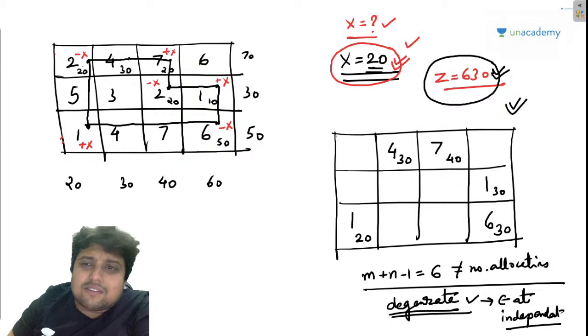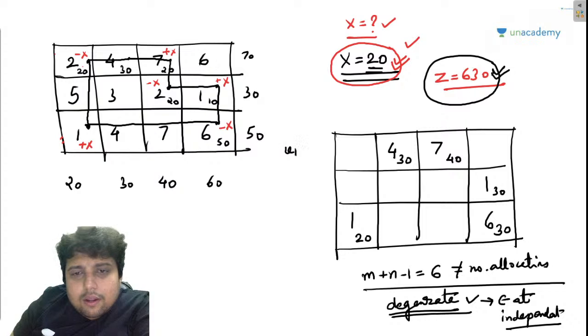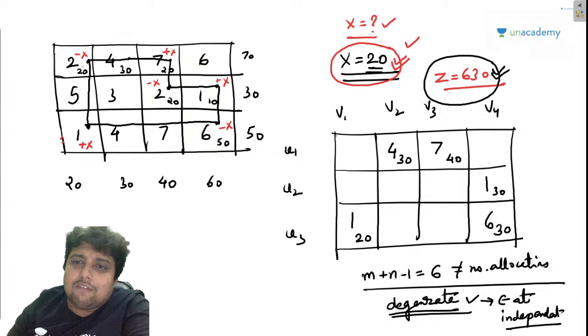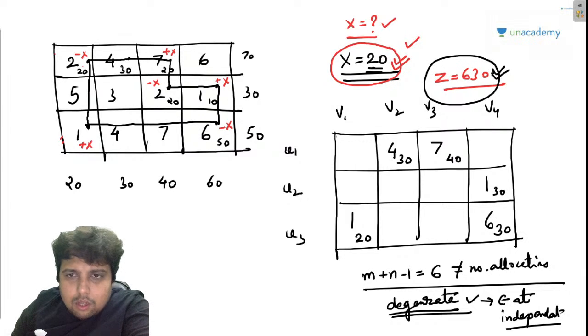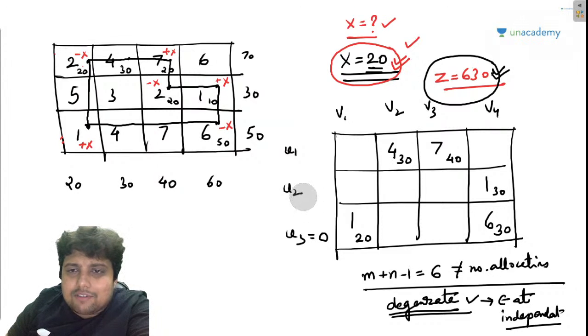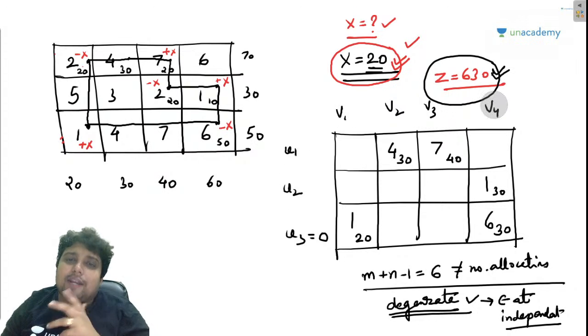The thing is, my friends, if I write U1, U2, U3, V1, V2, V3, V4, and I want to find the values of these variables, remember, I can take any variable as 0. Let us this time take U3 as 0. But even if I take one variable as 0, I still have 6 more variables. And to find the values of 6 variables, we need 6 independent equations.